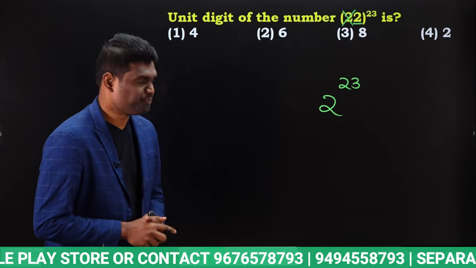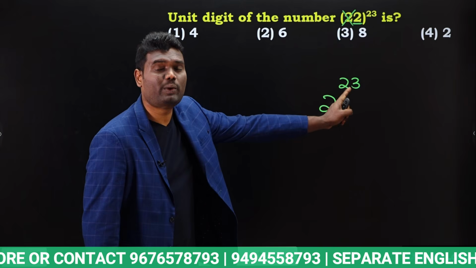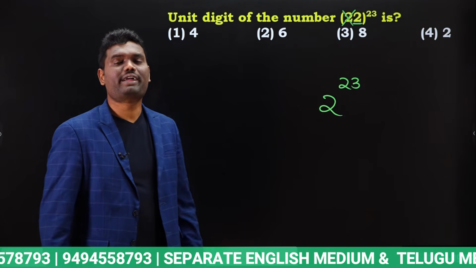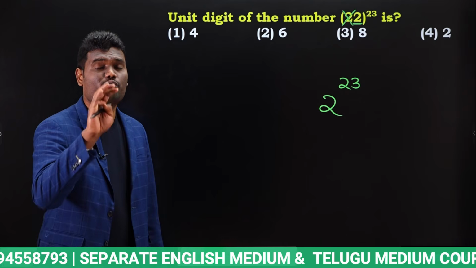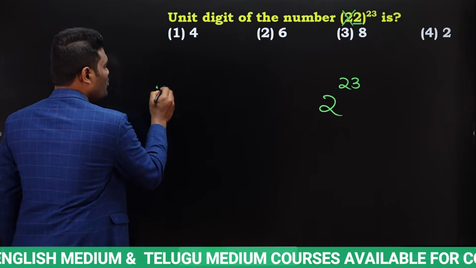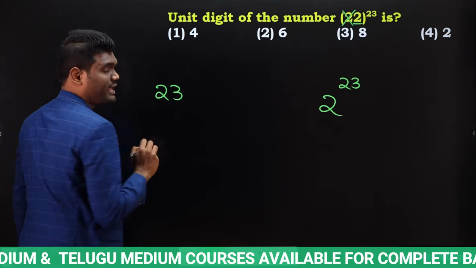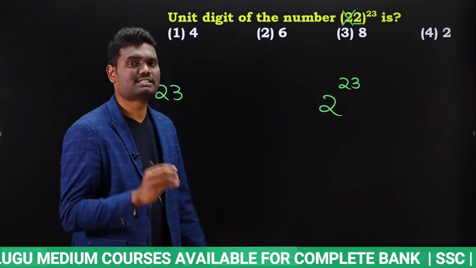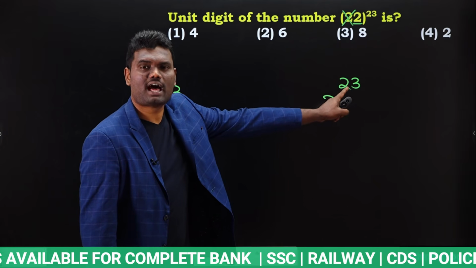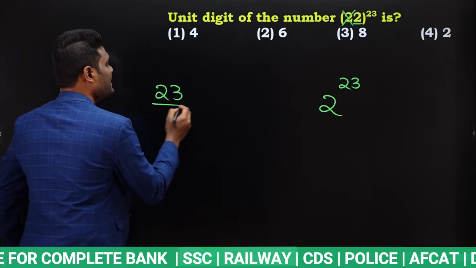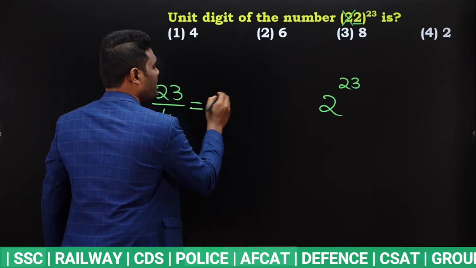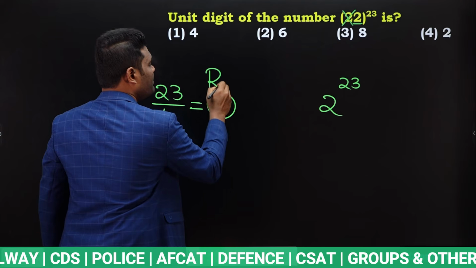Now observe carefully, as we have power 23 and we already know for 2 we are having how many possibilities? For 2 we have 4 possibilities. As we are having 4 possibilities, we need to check divisibility rule for 4. Yes or no? So divisibility rule for 4 means last 2 digits of number should be divisible by 4. Yes or no? Here last 2 is 23. So 23 divided by 4. Here remainder is going to be how much? Remainder is going to be 3.